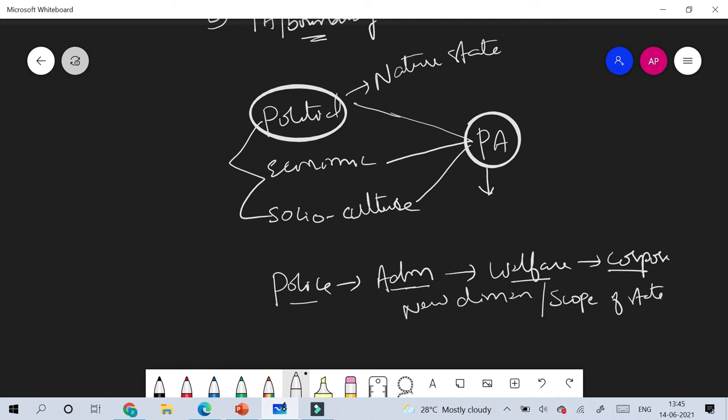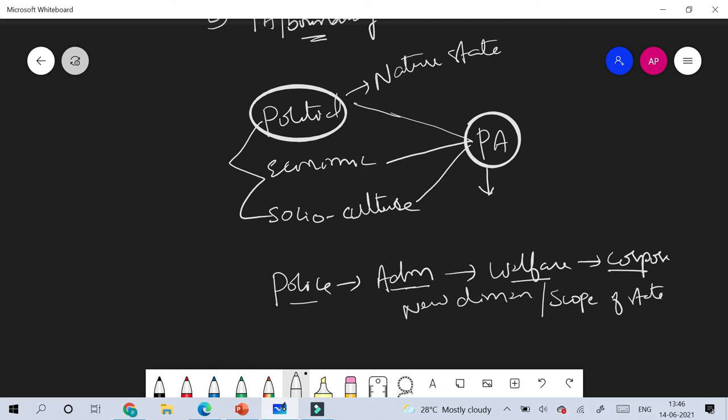So public administration is required to face the new challenges posed by this corporate state or neoliberal state, which has brought economic inequalities and social challenges along with the acceptance of privatization and marketization. So now the scope of public administration is not just confined to welfare activities, but is also concerned with the challenges posed by the neoliberal policies.